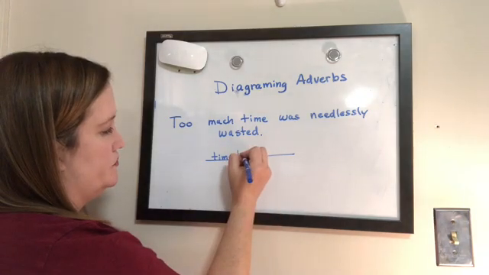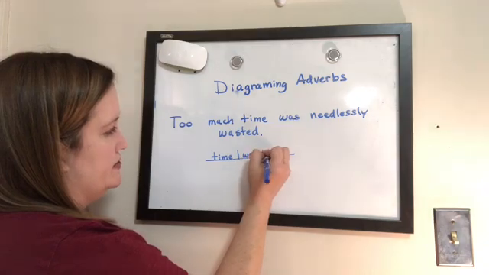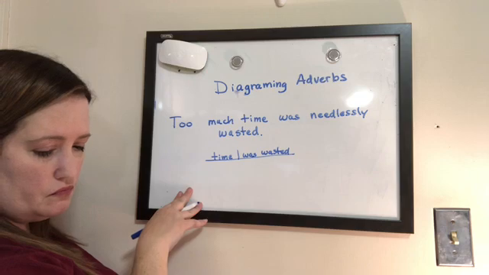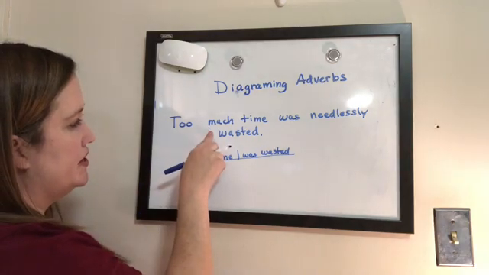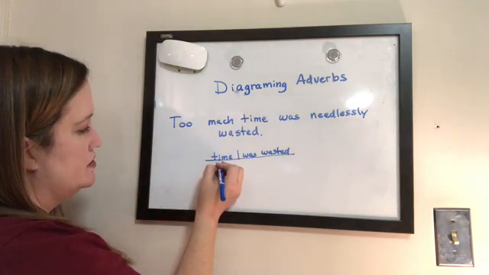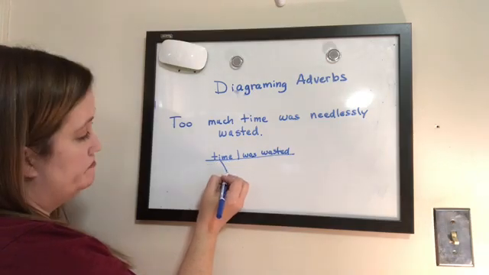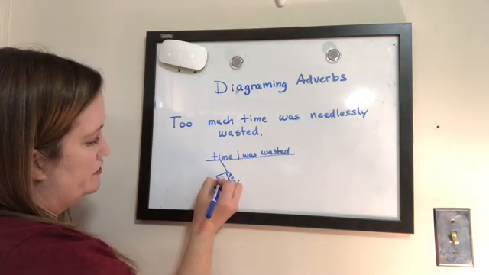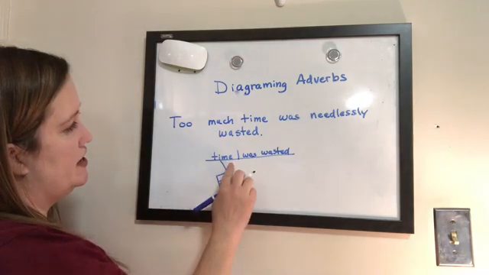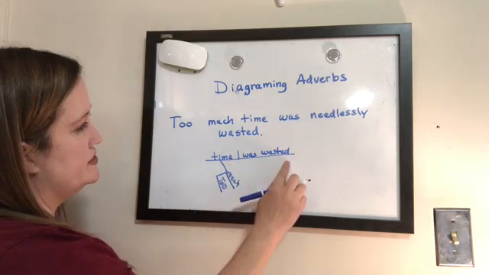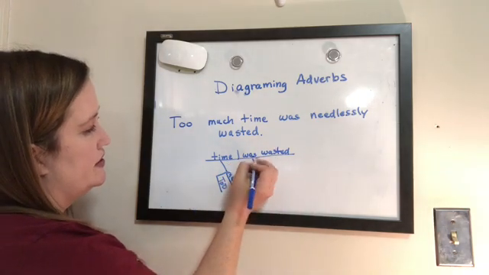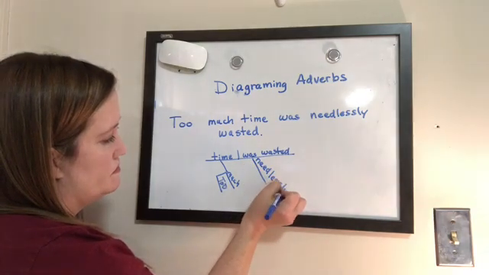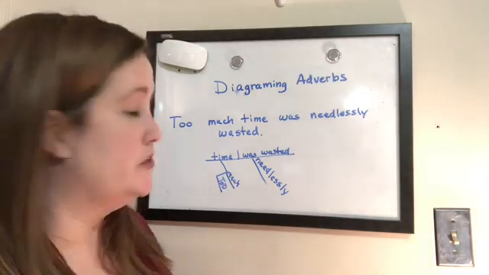That's the verb phrase. Wasted. Okay. Too much describes time. So we're going to do much right here. And much and too go together. Too much time was wasted. How is it wasted? Needlessly. So that's easy enough too.